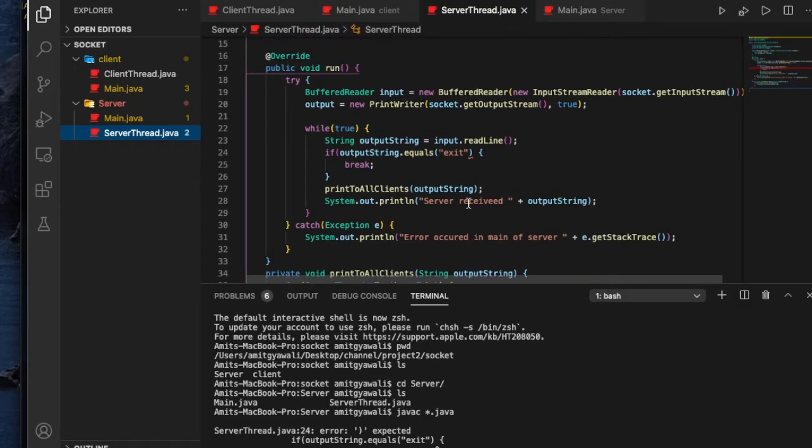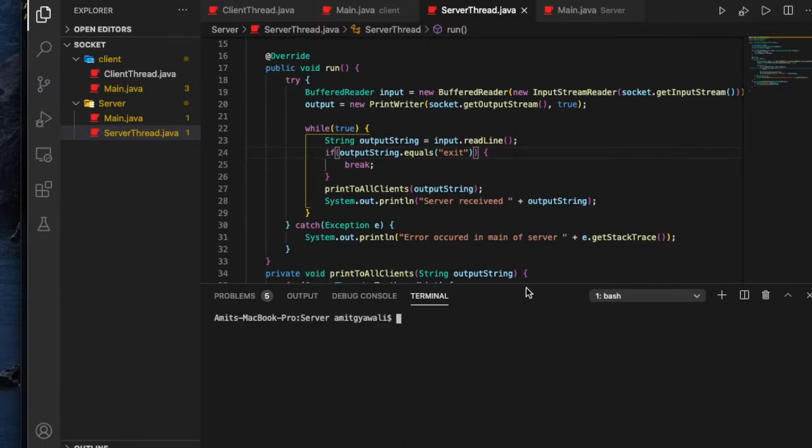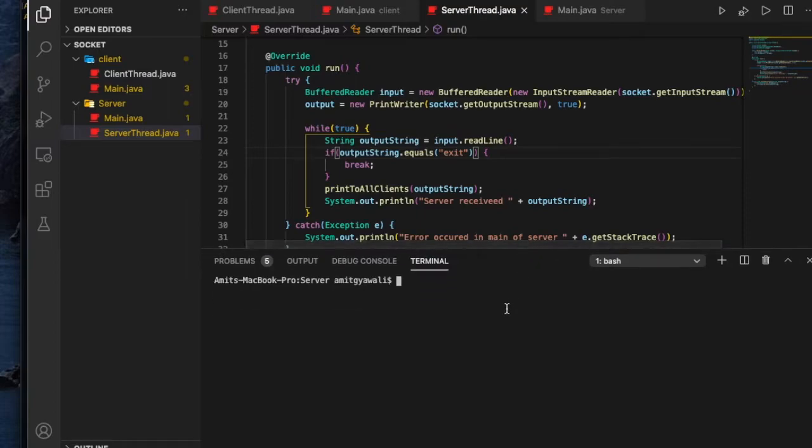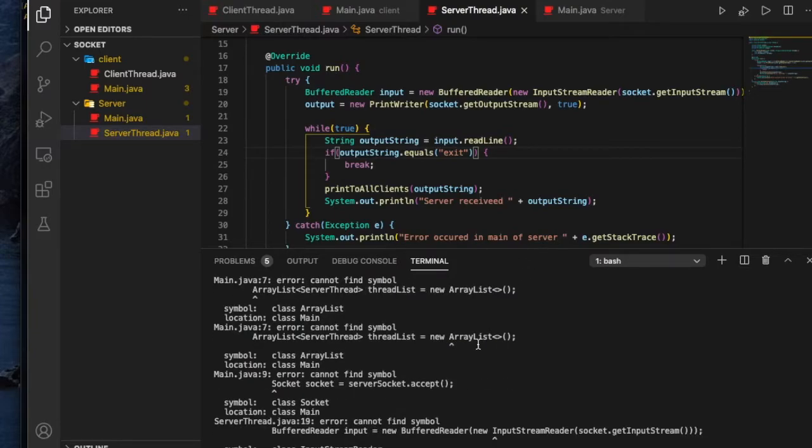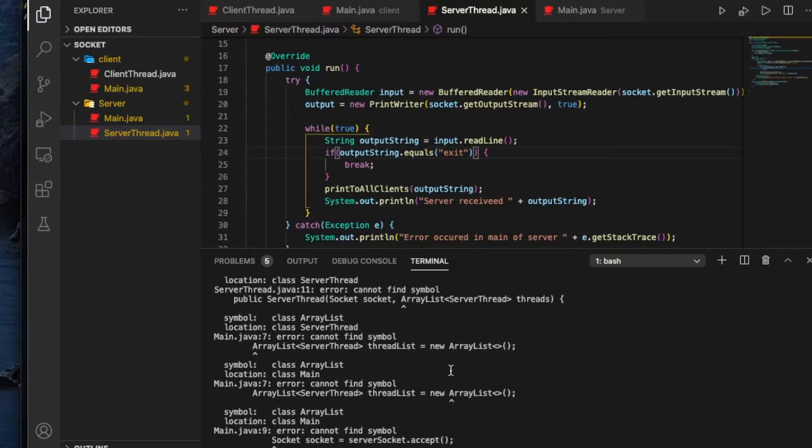okay, the errors are now gone. Fully to run now. Let's try to run it now. Let's compile it. Okay, there is still error. So looks like I haven't imported array list.